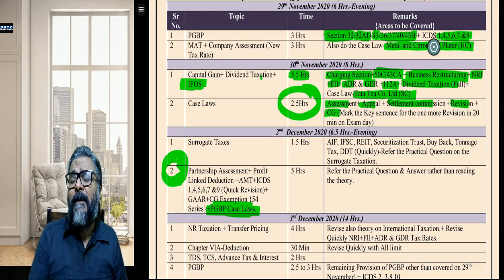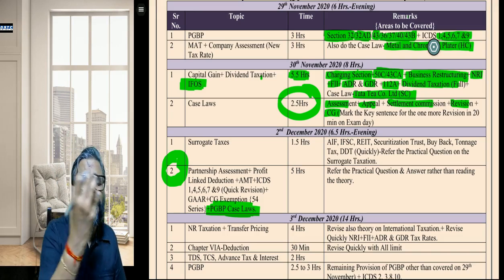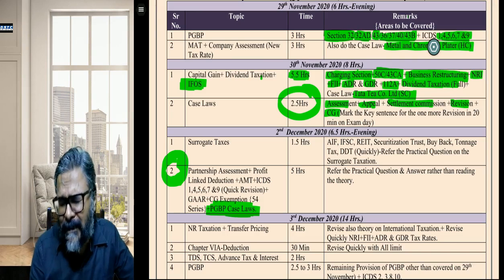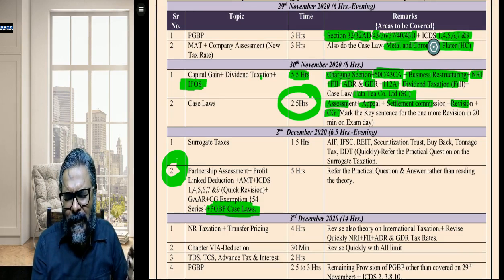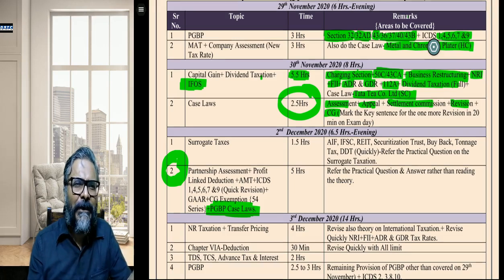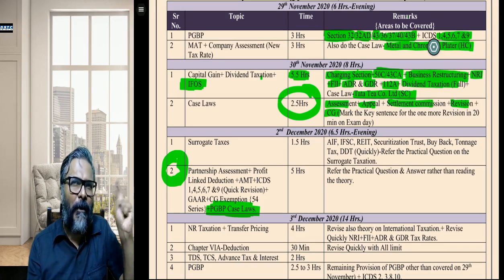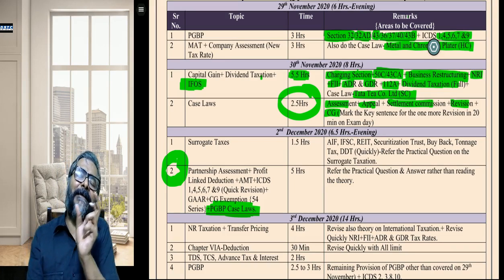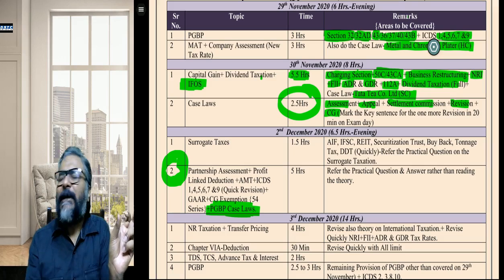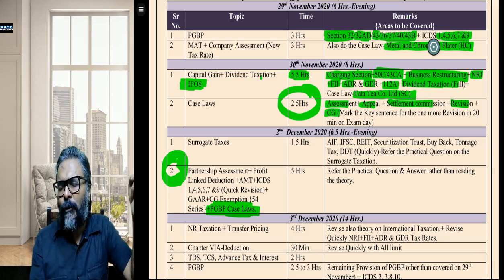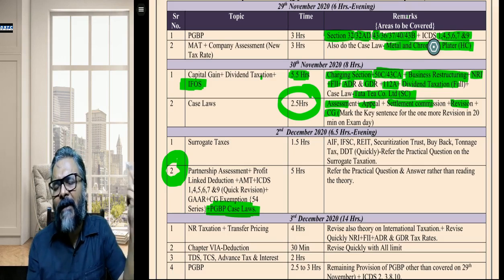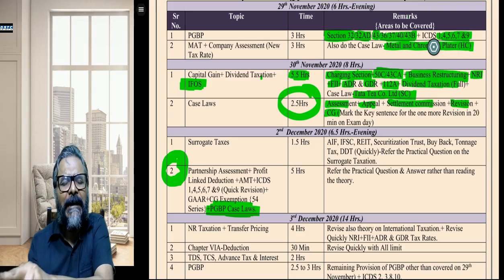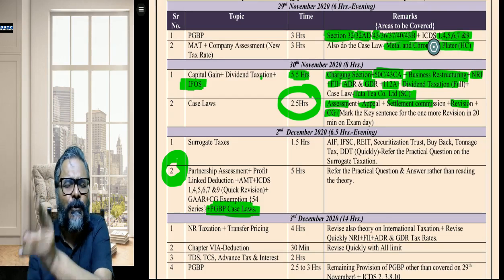In IFOS you will do 56(2)(viib). Remember, a private company issuing shares to a resident shareholder, where the issue price is in excess of the face value of the shares. If the issue price is greater than the face value, then to the extent of the difference between the issue price and the fair market value of the shares, that excess will be charged in the hands of the company under section 56(2)(viib).